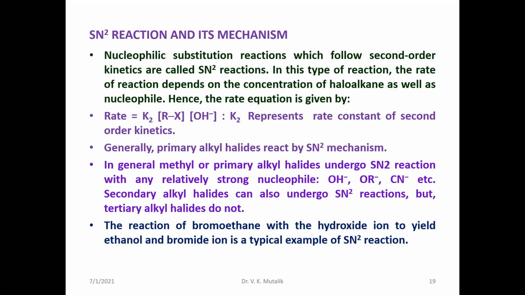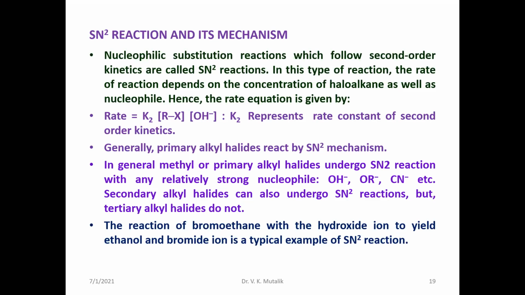Then we shall move towards another important type, the SN2 reaction. These are nucleophilic substitution reactions in which the rate of reaction depends on the concentrations of both the alkyl halide and the nucleophile. If the reaction follows second order kinetics, or it is a bimolecular reaction, then we can call it an SN2 type of reaction.